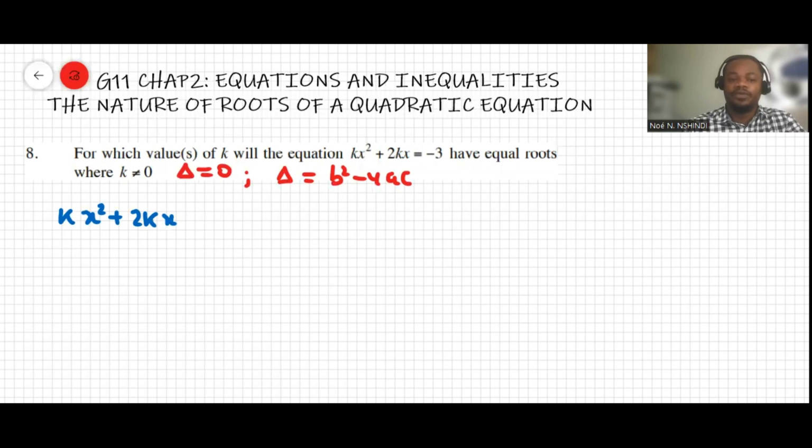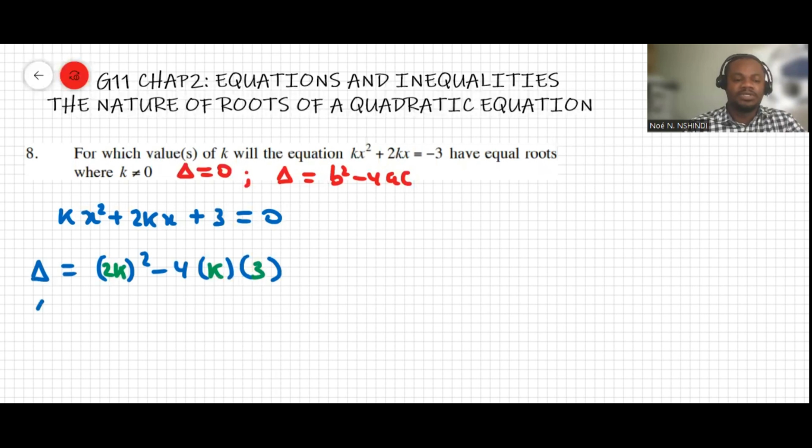We can move the negative 3 over, which makes positive 3 equal to 0. Now we substitute: b squared minus 4ac, where b is 2k, a is k, and c is 3.